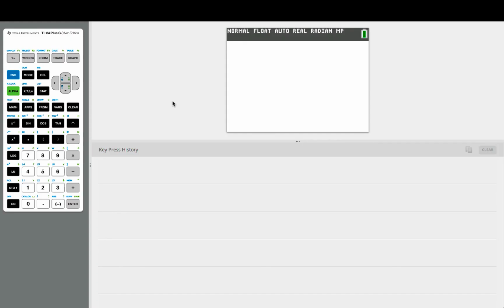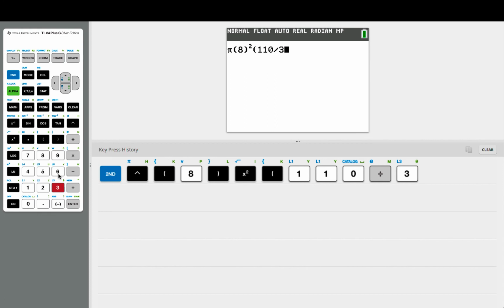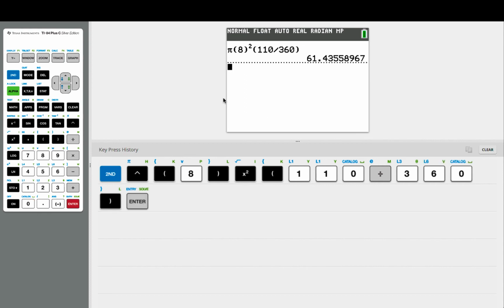All right, we're going to start typing this in. We are plugging in the pi because it does not say to leave it in terms of pi. So we go second pi, and then we have 8 squared for the radius. And then our degree is 110 divided by 360 degrees. And we're going to get this value, and we're rounding to 1 decimal place, so it should be 61.4.